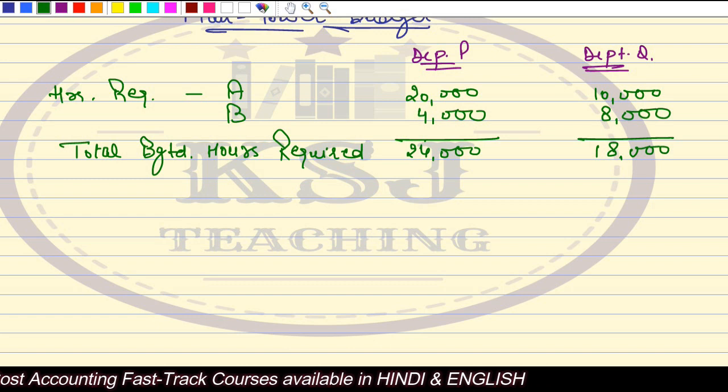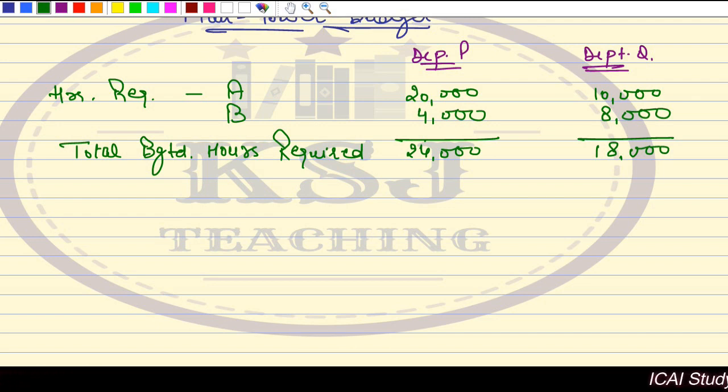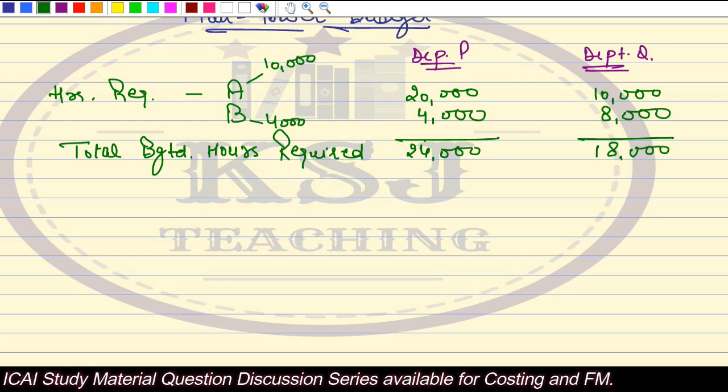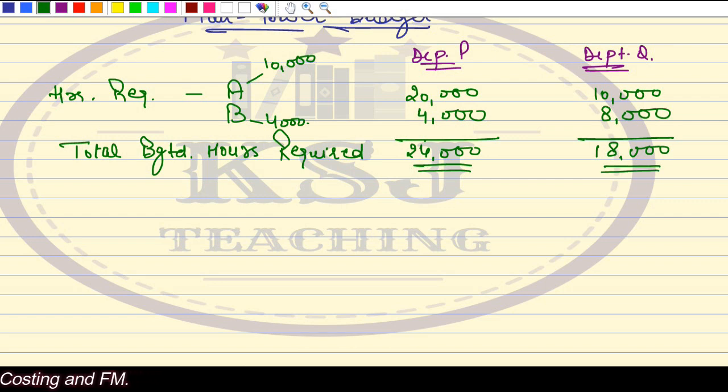After that, he says, you should tell me the number of workers that should be working. This is the number of hours that we require to work to manufacture 10,000 units of A and 4,000 units of B. This is the number of hours required in department P and this is the number required in department Q. But there is a limitation.